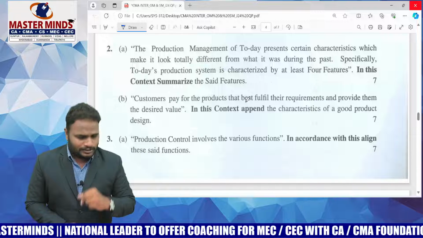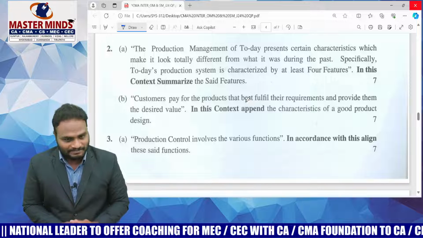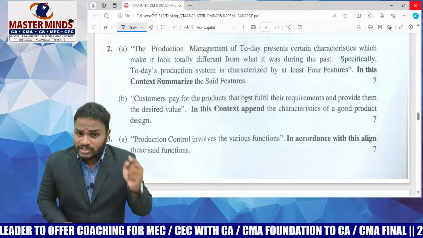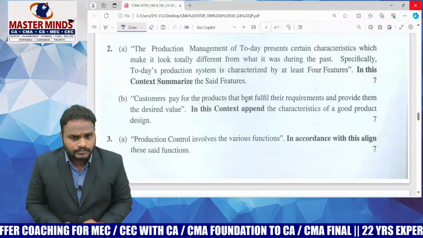And the next theory question, characteristics of good product design. Everybody knows it is a very important question, which is also covered in the Masterminds guess questions.